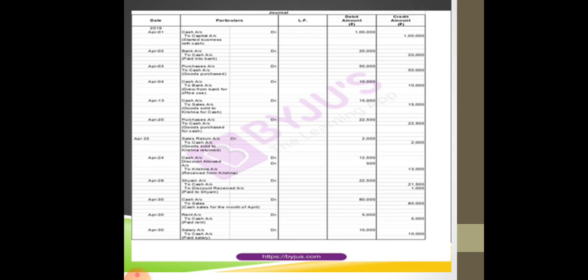So the entry will be bank account DR to cash account, and in narration you will mention that being cash deposited into bank. You will start the narration with being, B-E-I-N-G, being. You have to start the narration with being first. आपको सबसे पहले being लिखना है, उसके बाद you have to write whatever you have done in the transaction. So in the same manner you will complete this entire question. Thank you students.